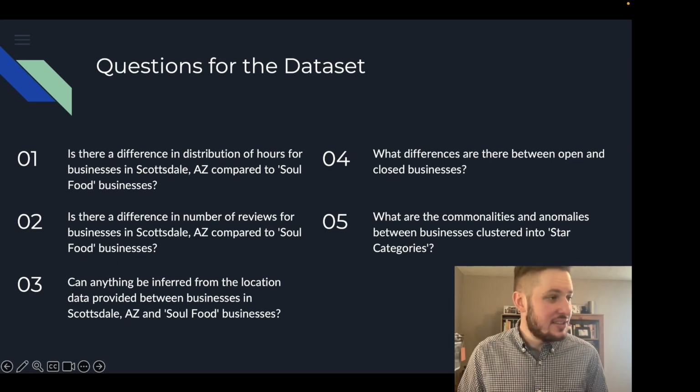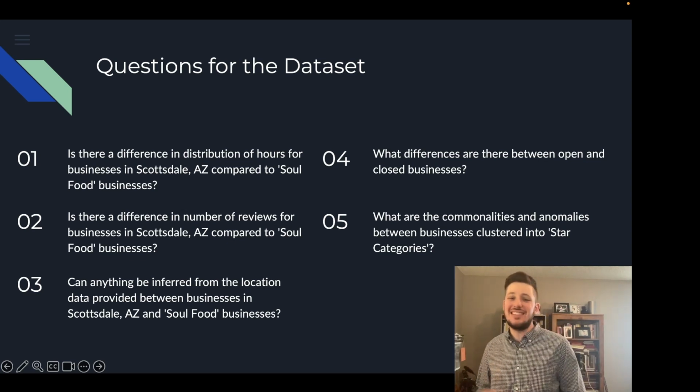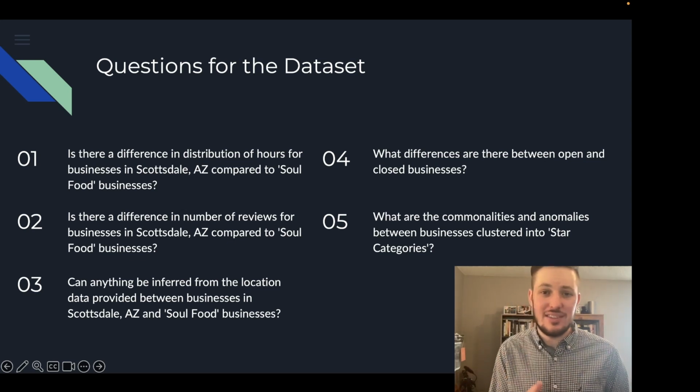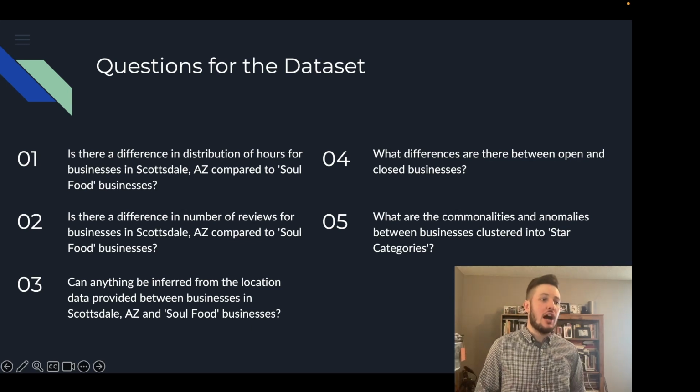Another that has to do with that same section: can anything be inferred from the location data provided between businesses in Scottsdale and the soul food businesses? And there will be an interesting thing to mention there. Fourth, what differences are there between open and closed businesses? And then lastly, number 5, what are the commonalities and anomalies between businesses clustered into star categories? And when we get to that point, we'll be focusing almost exclusively on 5.0 businesses, premium businesses.